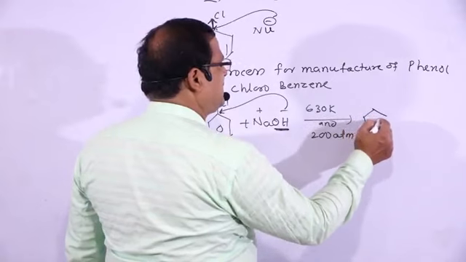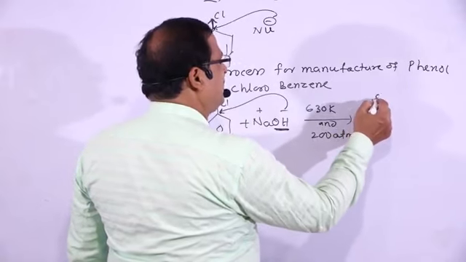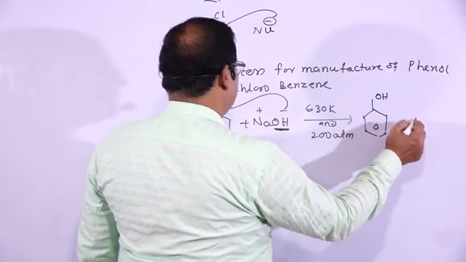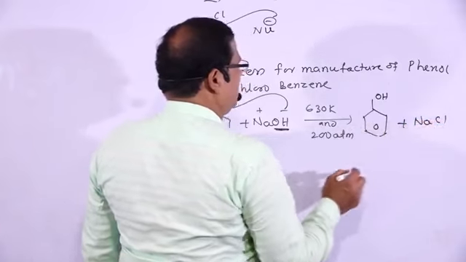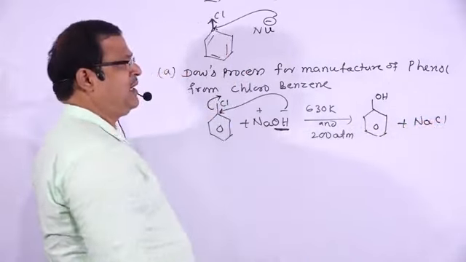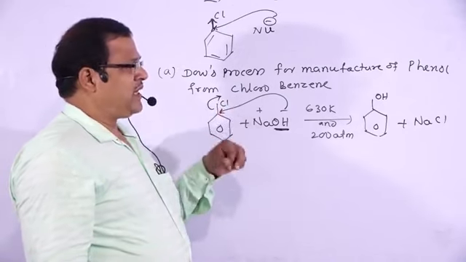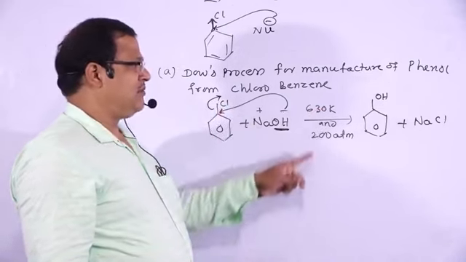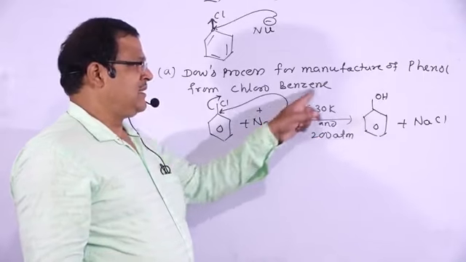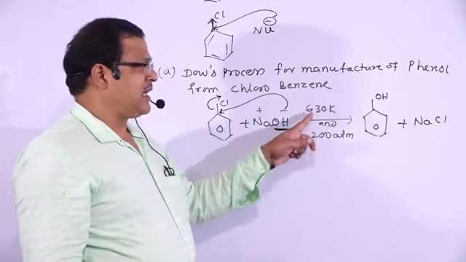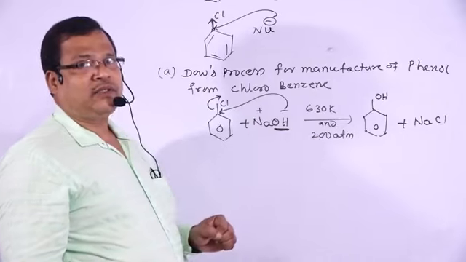So there is the formation of phenol plus NaCl. The OH minus nucleophile will substitute the chlorine. Mark the difference. This is the drastic condition, 630 Kelvin and 200 atm pressure.